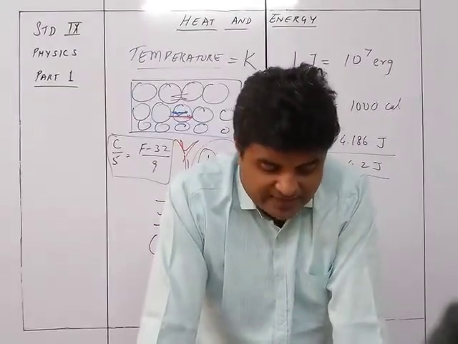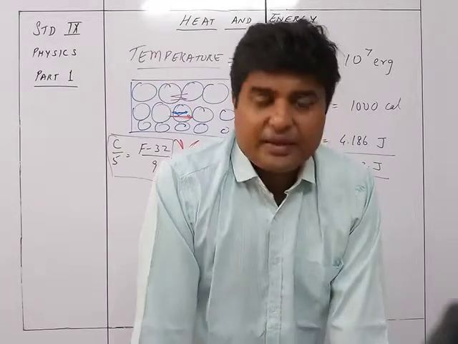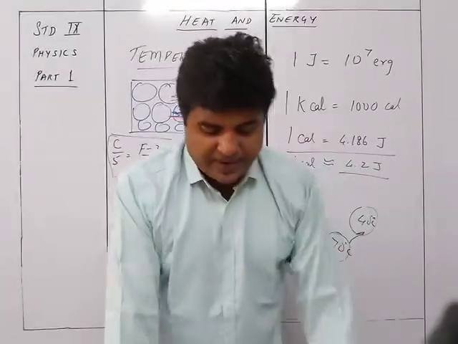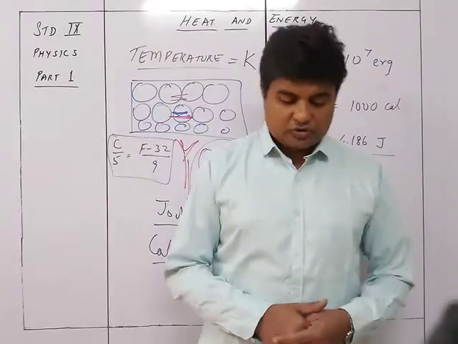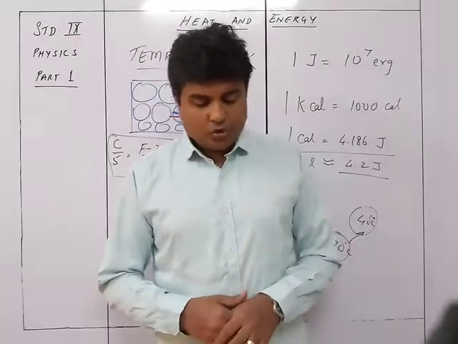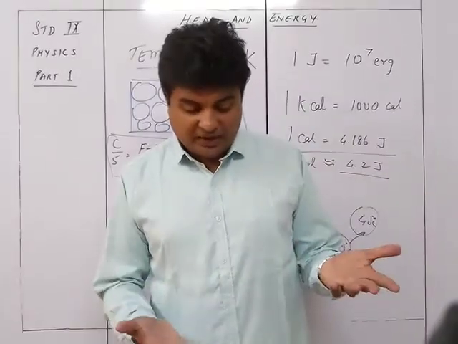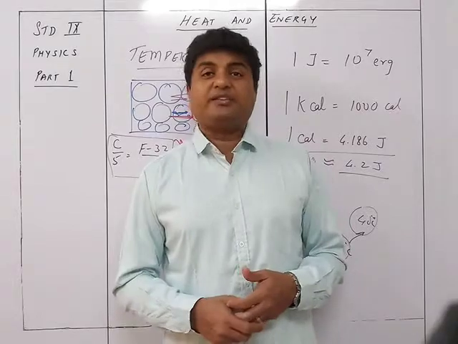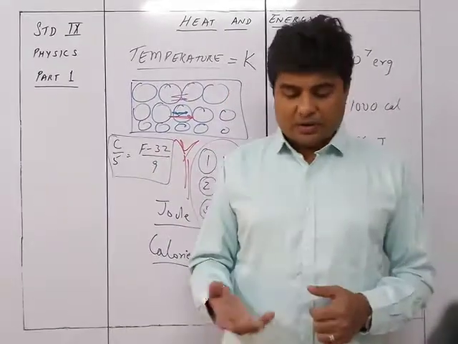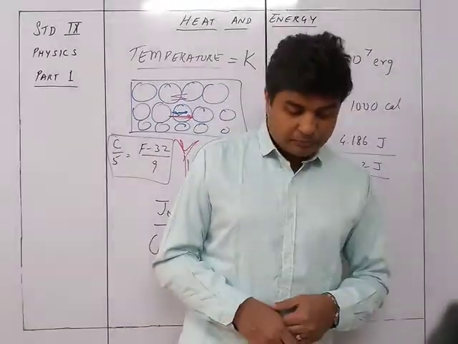Two bodies having the same quantity of heat may differ in their temperature. Two bodies having the same temperature may differ in the quantities of heat content in them. So when two bodies have the same quantity of heat, they may have different temperatures, whereas if two bodies have the same temperature, they can have different amounts of heat present in them.